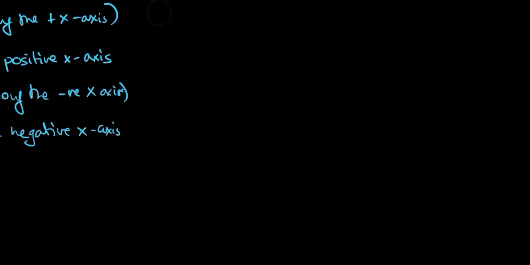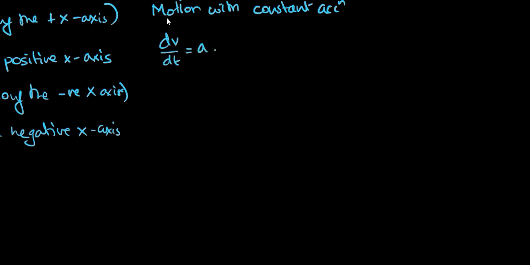Now let's see motion with constant acceleration. If there is a motion happening with constant acceleration, we will have dv by dt is equal to a, which is acceleration, or we can say dv is equal to a dt.